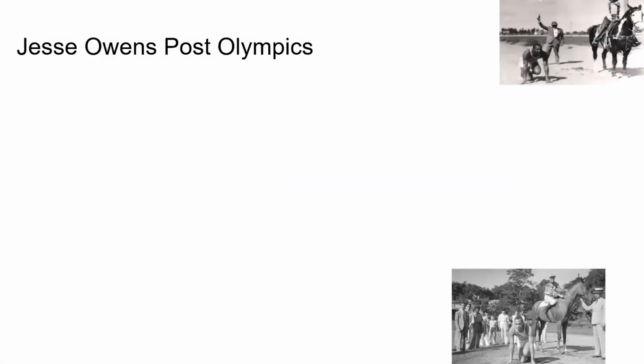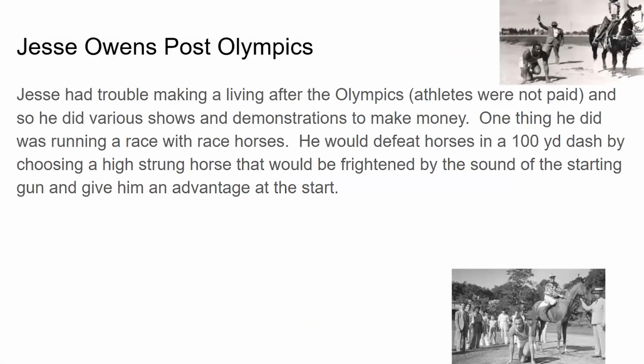Jesse Owens post-Olympics. Jesse had trouble making a living after the Olympics because athletes were not paid, and so he did various shows and demonstrations to make money. One thing he did was racing horses. He would defeat horses in a 100-yard dash by choosing a high-strung horse that would be frightened by the sound of the starting gun, which gave him an advantage at the start. And here's a couple of pictures of him racing the horses.